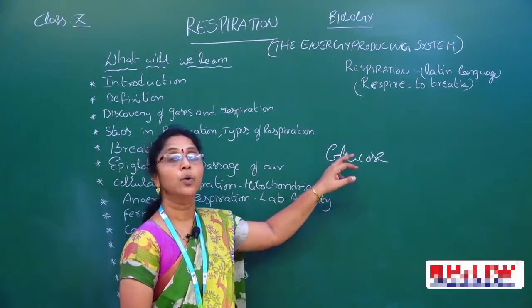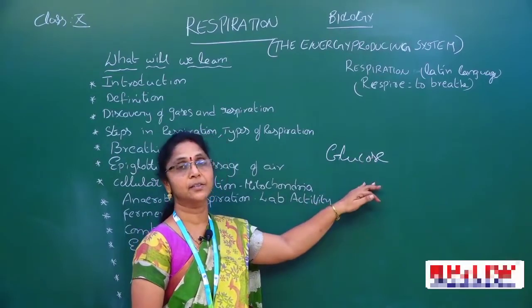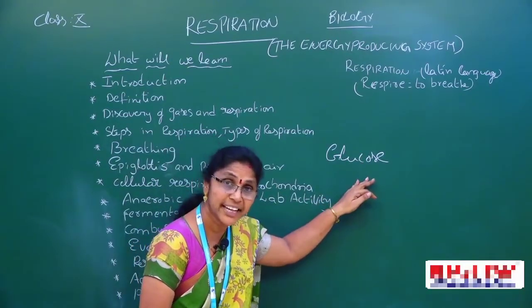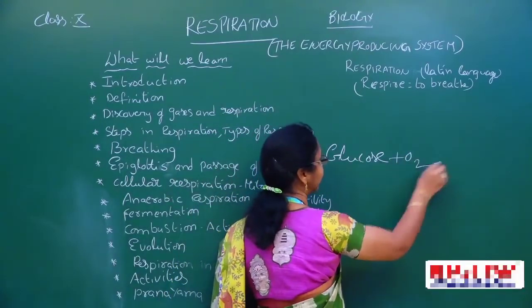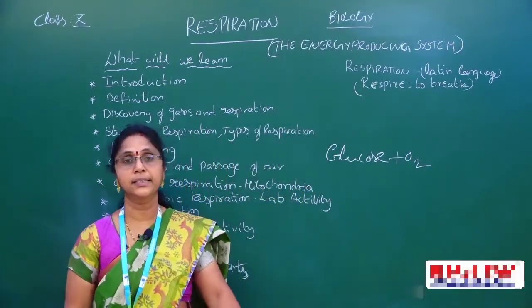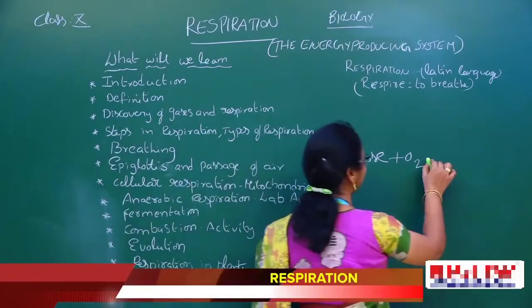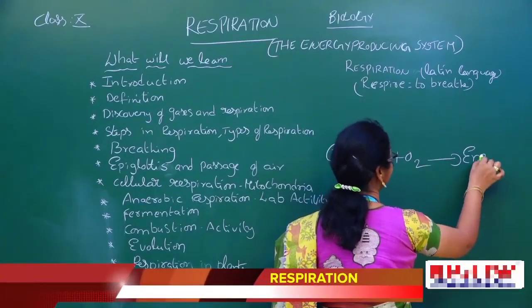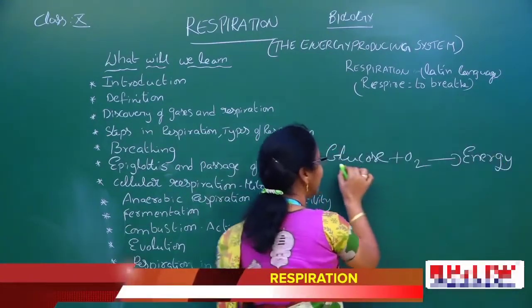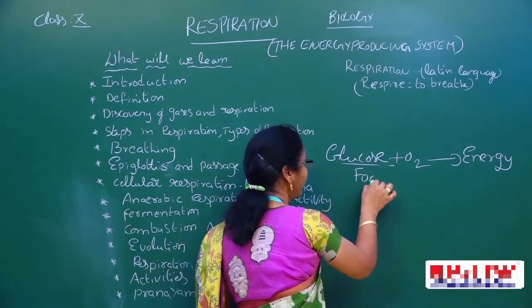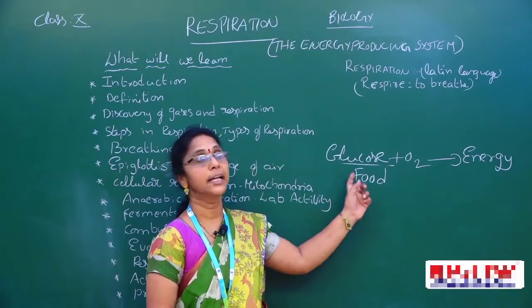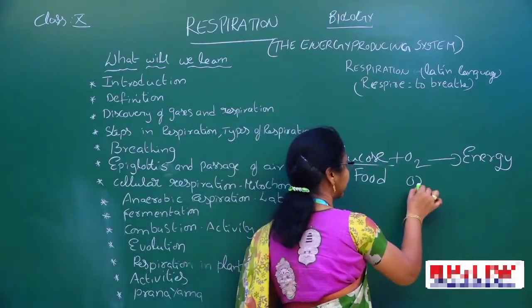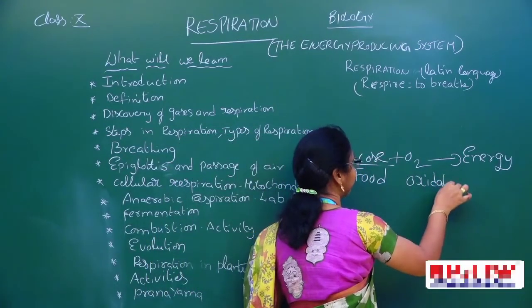Now the glucose molecule is oxidized. What is meant by oxidation? Adding of oxygen. Now what are they releasing? Energy. This glucose is nothing but food molecule. Addition of oxygen, that process is called oxidation.